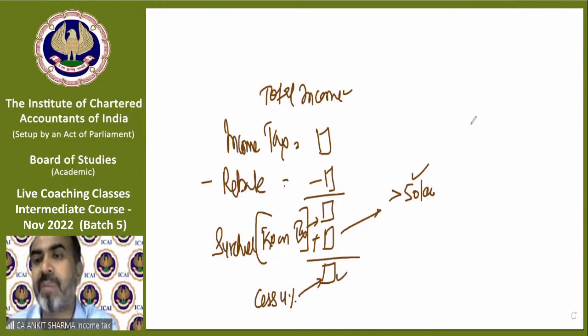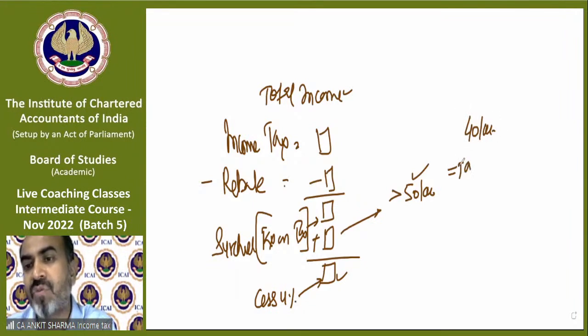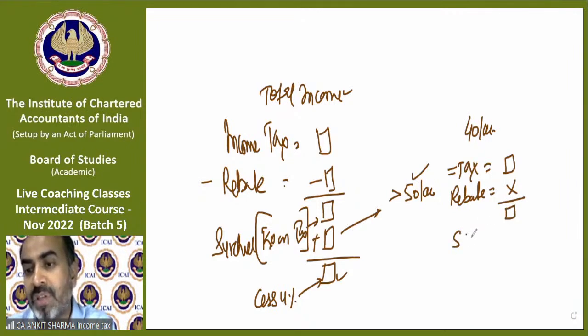For example, your income is 40 lakh rupees. Then we have to calculate tax, whatever it is. Rebate is not applicable because rebate is applicable up to 5 lakh rupees. So whatever the tax is, that will be this value. Surcharge is also not applicable because it applies when income exceeds 50 lakhs. So surcharge will not be applicable.